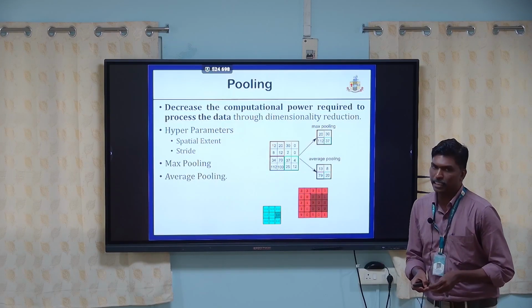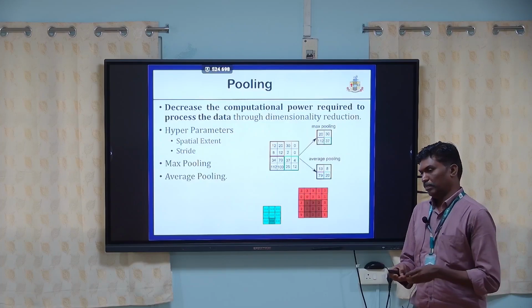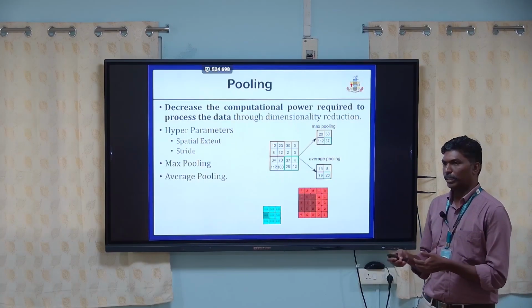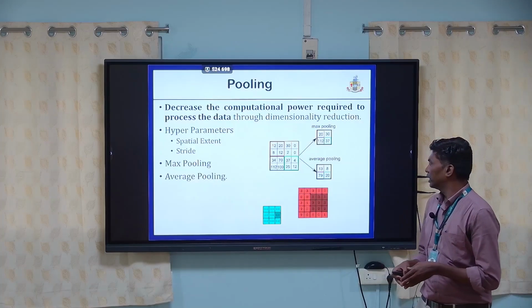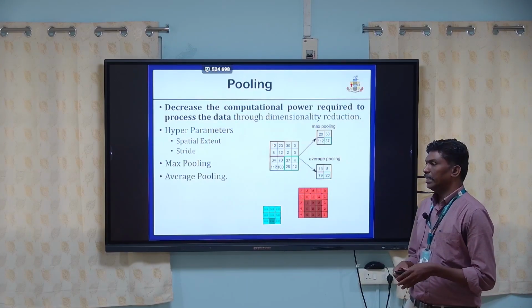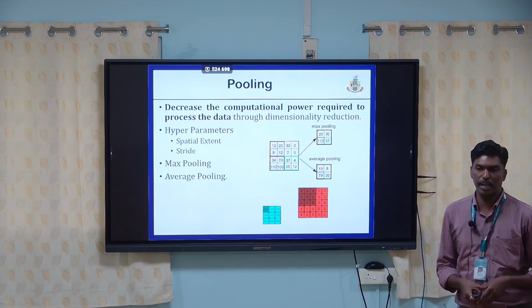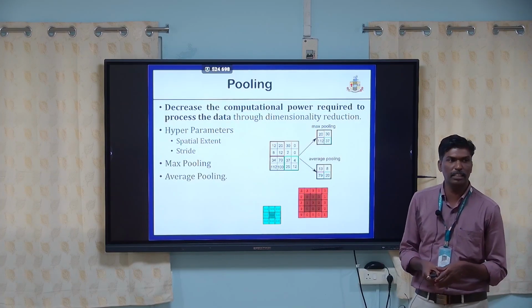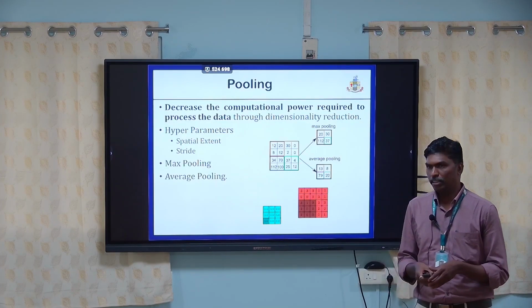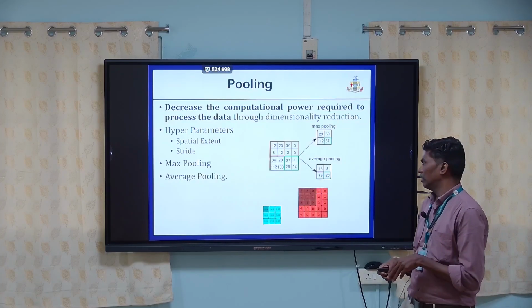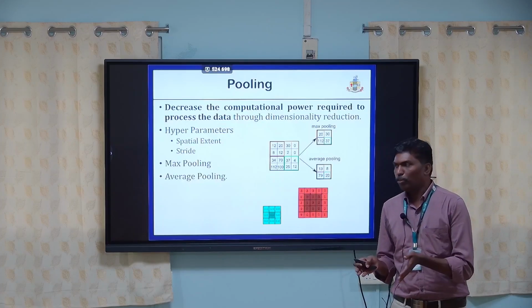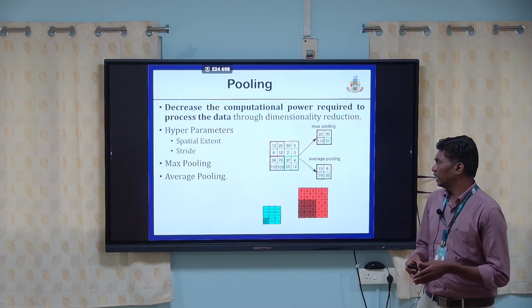Spatial extent is the size of the pooling filter, which may be 2 by 2 or 4 by 4, and should be in even numbers. It has two strategies: max pooling and average pooling. Max pooling takes only the maximum feature value. Average pooling focuses on the average of all the features in the spatial extent.